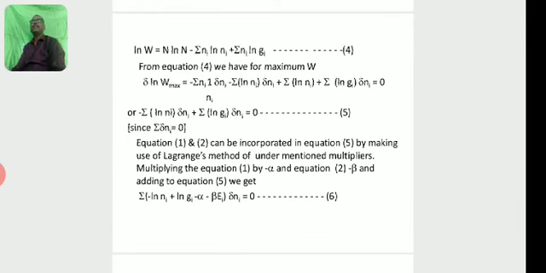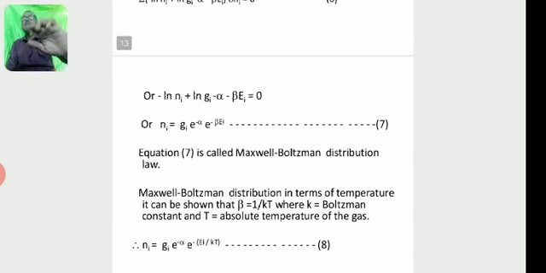Multiplying equation 1 by minus alpha and equation 2 by minus beta and adding to equation 5, we get sigma of minus log Ni plus log Gi minus alpha minus beta Ei times delta Ni is equal to 0. Let this be equation number 6. Or log Ni is equal to log Gi minus alpha minus beta Ei, or Ni is equal to Gi e to the power of minus alpha times e to the power of minus beta Ei. Let this be equation number 7.